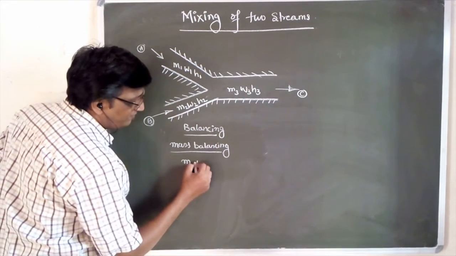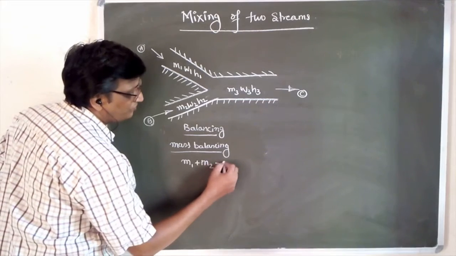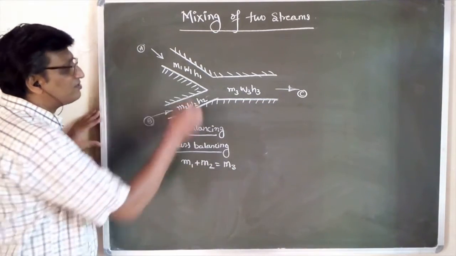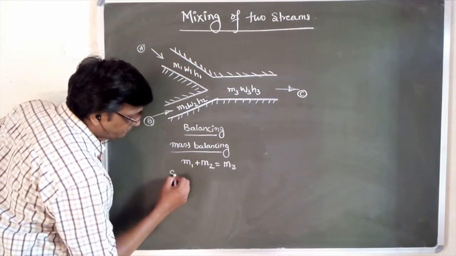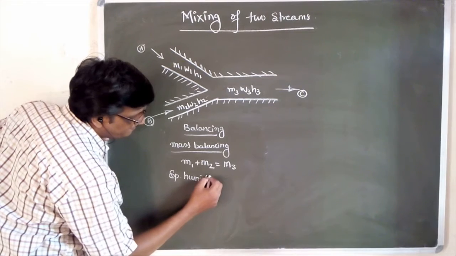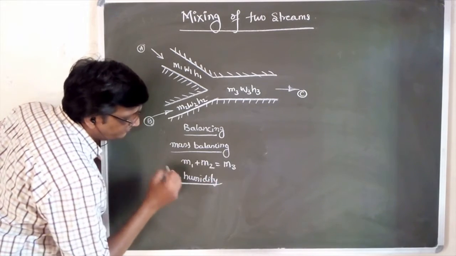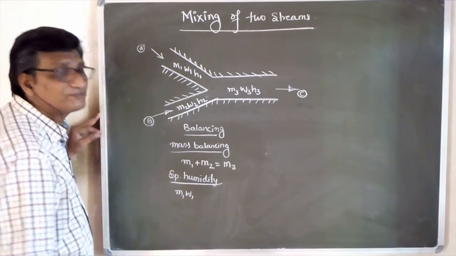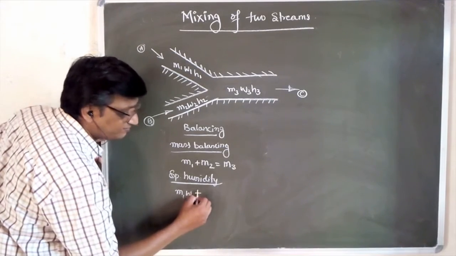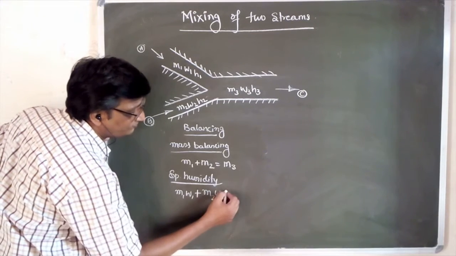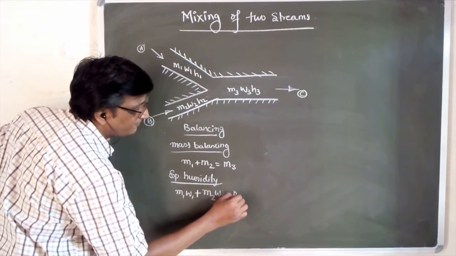That means M1 plus M2 is equal to M3. Let us balance the humidity or specific humidity. So how to do it? It is M1 W1, that is water content, plus M2 W2 is equal to M3